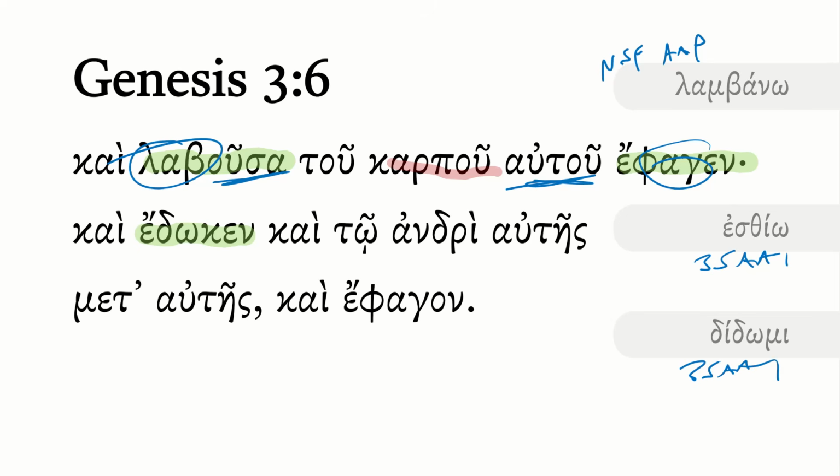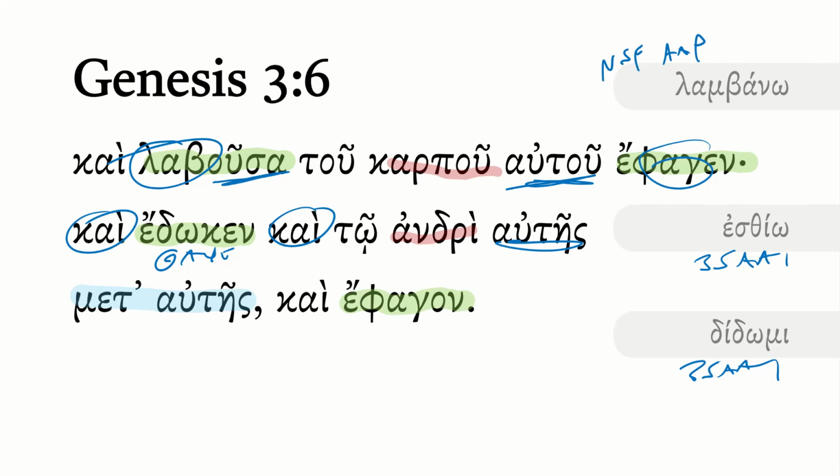She gave it now, so she's giving it. In this case, because you already have a kai as a conjunction, this kai would be also. To andri autes, so it's her husband, that is Adam. We find out that he is meta autes, so he is with her. Now, where was he previously? When the serpent basically takes Eve as his prey, don't know. He had abandoned his post. Now, though, when he's with her, she gives him this fruit, not telling him perhaps where it's from, not telling him what Satan had said about it, and they ate.